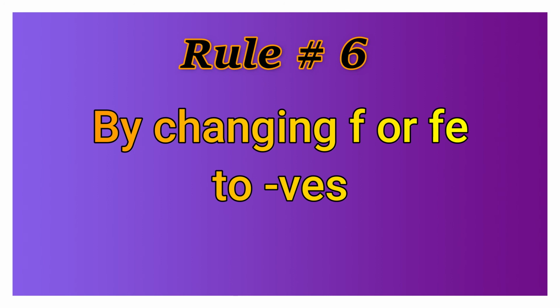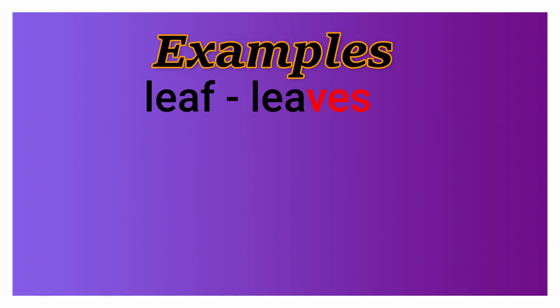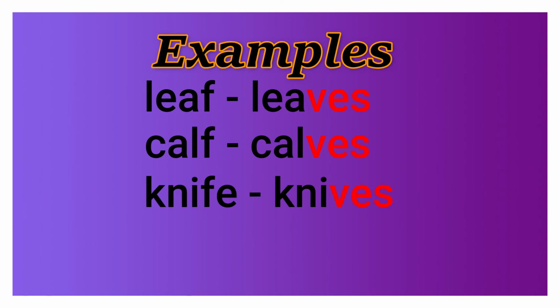As for example, leaf, f is replaced by ves, leaves. Calf, calves. Knife, knives. Half, halves.